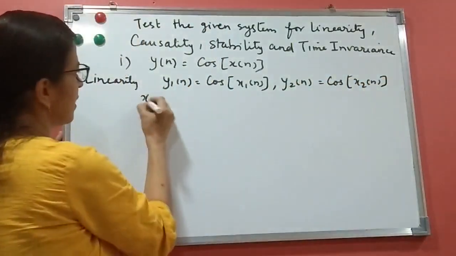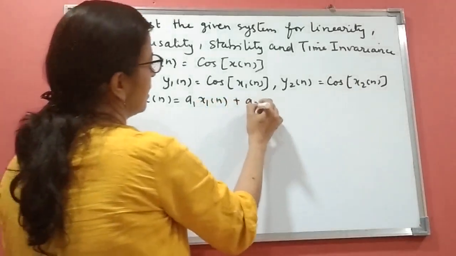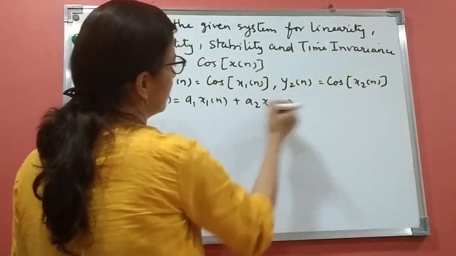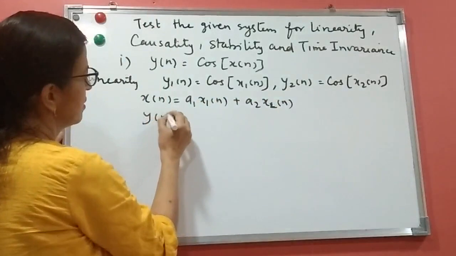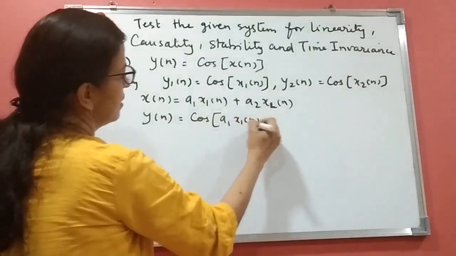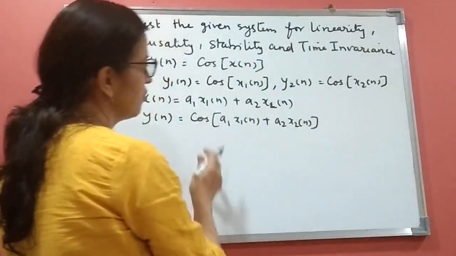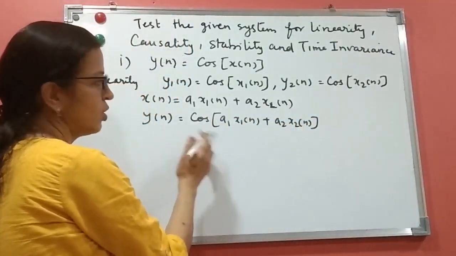Now if I write the input equal to a1 x1 of n plus a2 x2 of n, what will y of n be? y of n will be cos of a1 x1 of n plus a2 x2 of n. Can you write this as a1 cos x1 of n? No, we cannot.